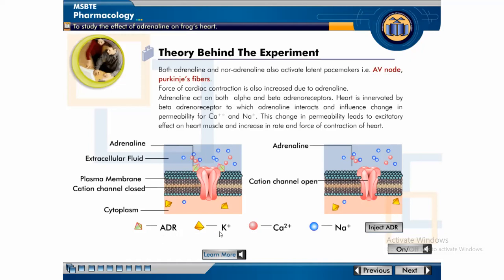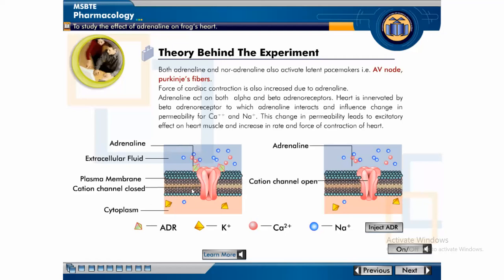These are the potassium ions here. Is it visible to all? The screen is visible to all. Yes, ma'am. In yellow color, these are the potassium ions. Then these are calcium and sodium.